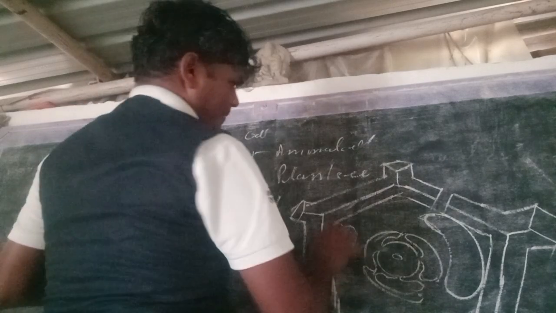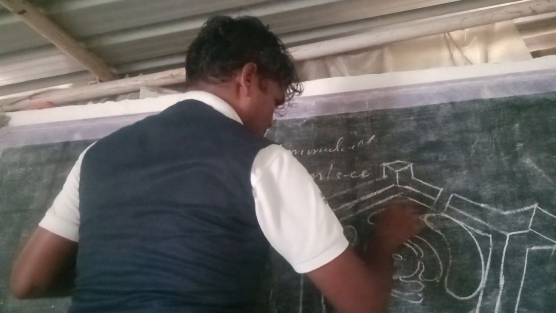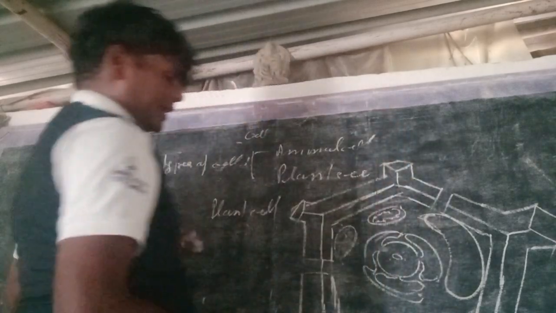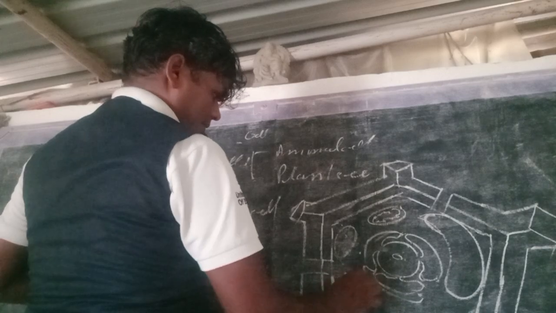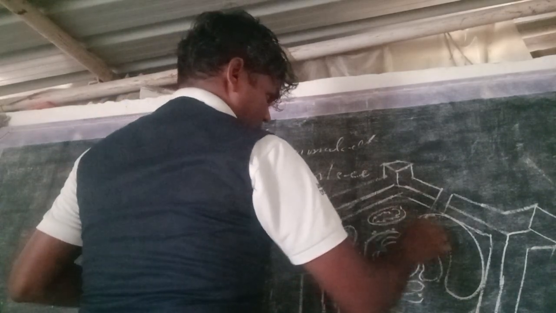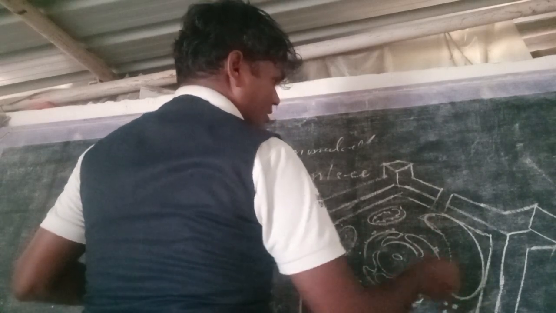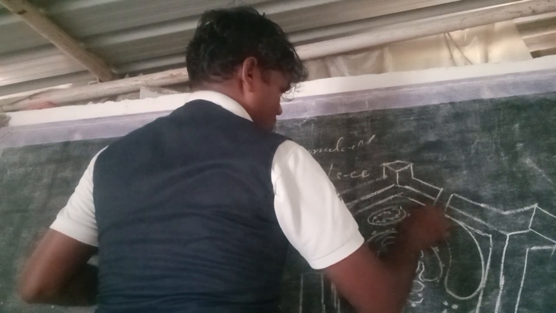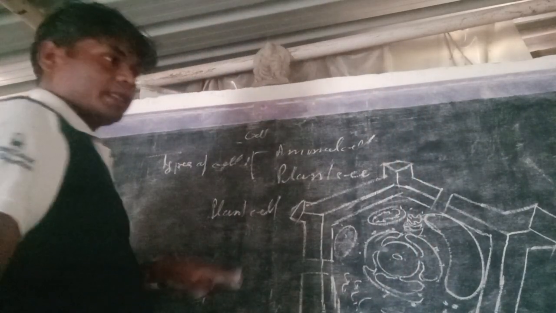Here is the chloroplast, and this is mitochondria. This is some endoplasmic reticulum, and the ribosomes are given here on the sticks, and somewhere the Golgi body also.